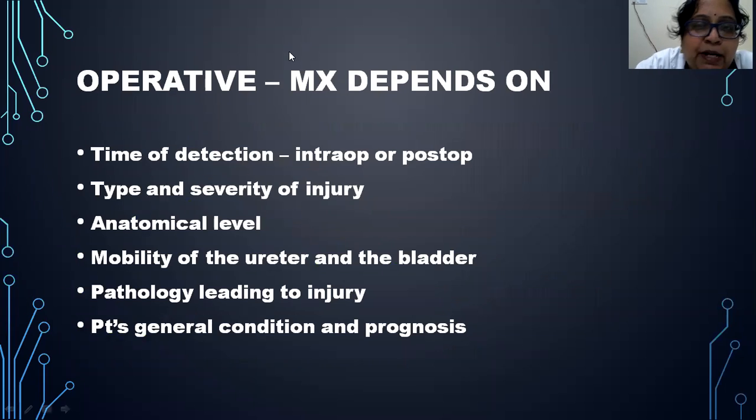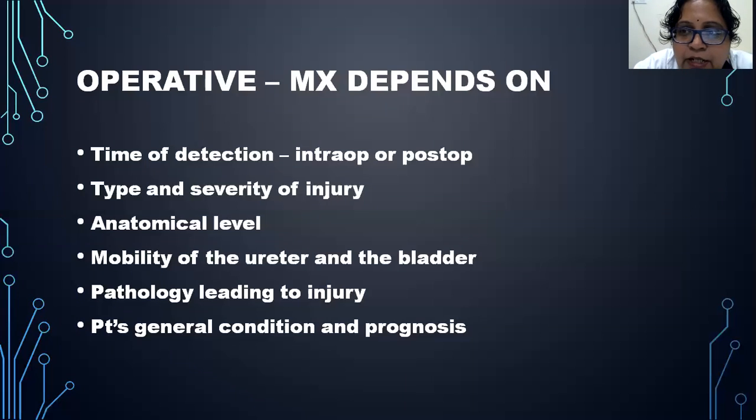And operative management. What does operative management depend on? Again, the time of repair of the injury is very, very important. If it is detected during the intraoperative or postoperative period, then you have to look at the type and severity of the injury. Then look at the anatomical level at which the injury has occurred. And next, in case you have decided that you have to repair at the same time, then you should try to mobilize the ureter and the bladder.